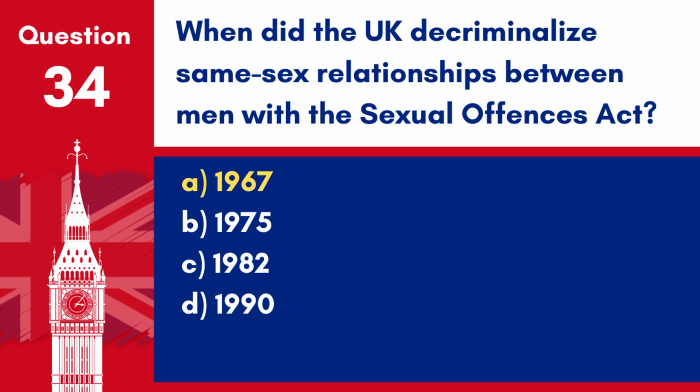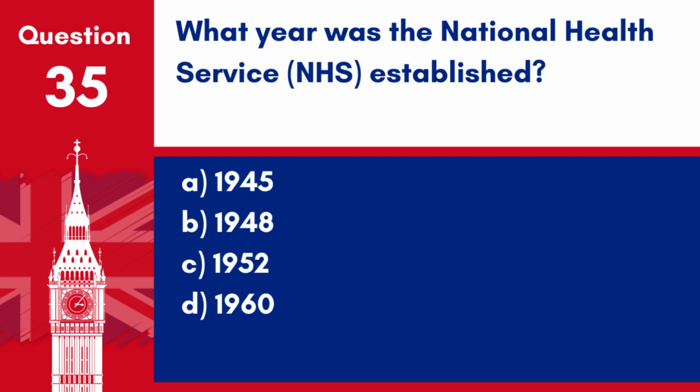Answer: A. 1967. The Sexual Offences Act of 1967 decriminalised private homosexual acts between men over 21 in England and Wales. Question 35. What year was the National Health Service, NHS, established?